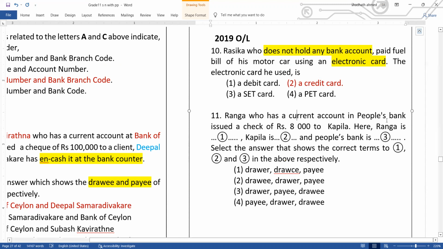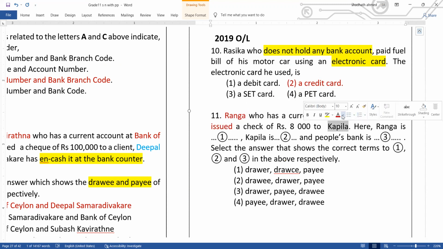Ranga, who has a current account in People's Bank, issued a check. See these words, my dear: Ranga issued a check means Ranga is the drawer. To whom? To Kapila. So Kapila is the payee. The drawee is always a bank.